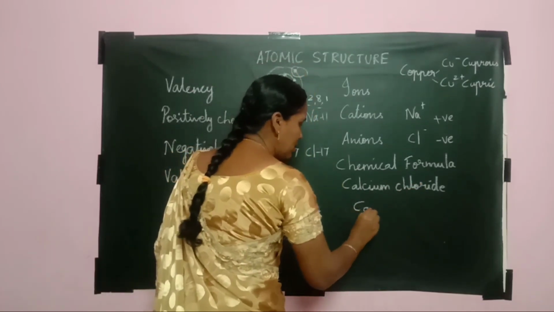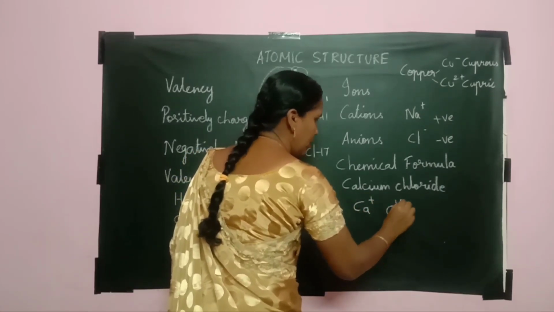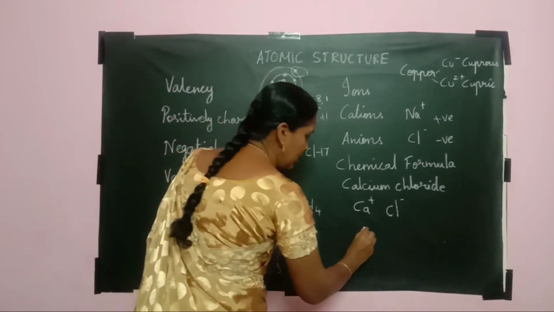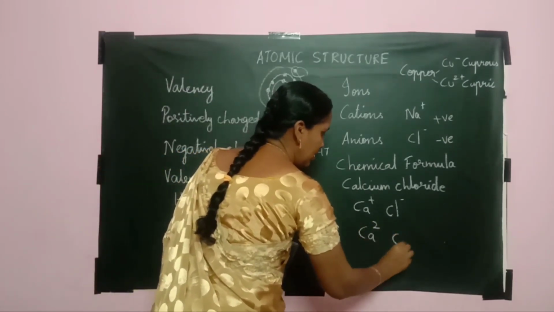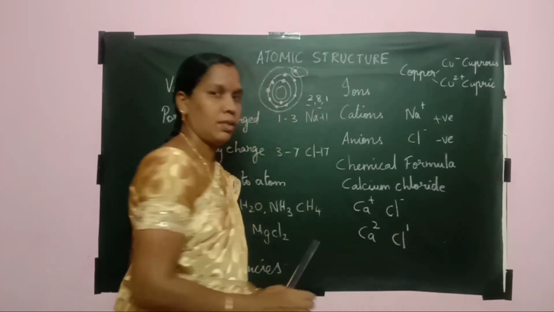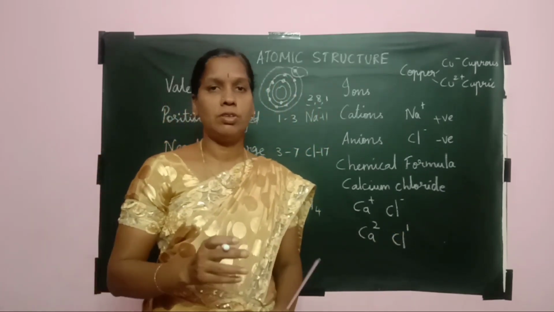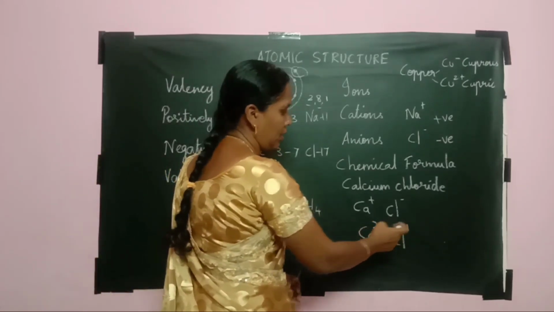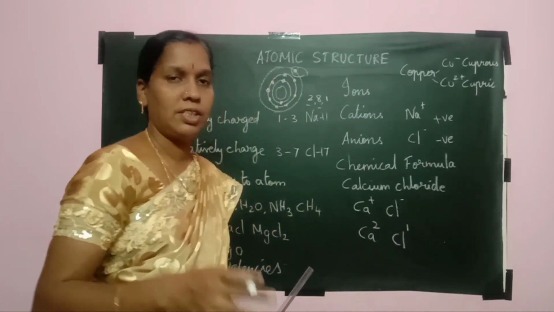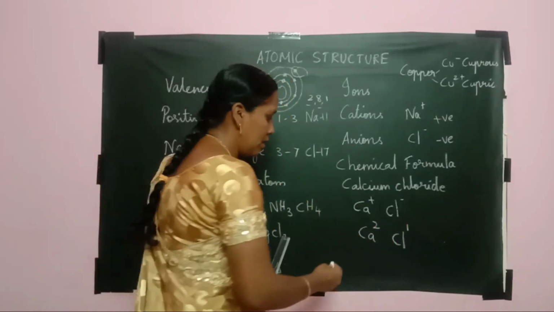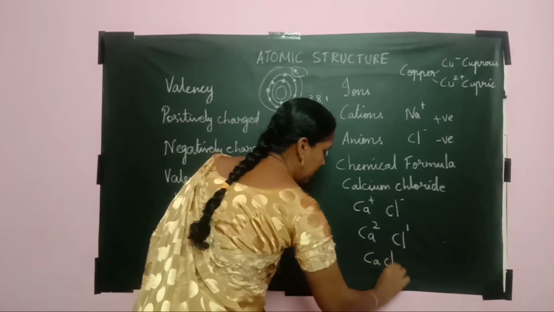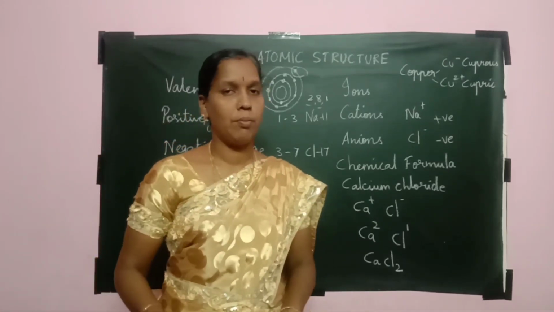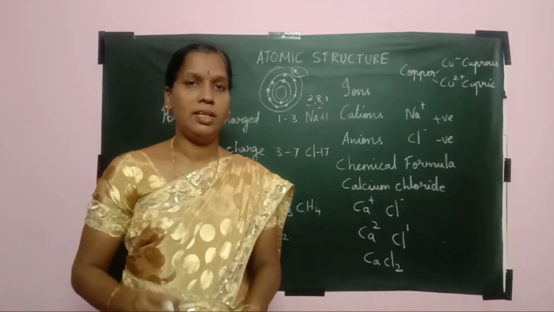That is Ca plus, chlorine minus. Then you have to write the valency values. That is Ca will have 2 and then Cl will have 1. So while writing the element, interchange the values in the subscript. The first value you have to write on the superscript at the top end, and the next, after interchanging, you have to write in the subscript. That is CaCl2. That is the chemical formula or molecular formula for calcium chloride, CaCl2.